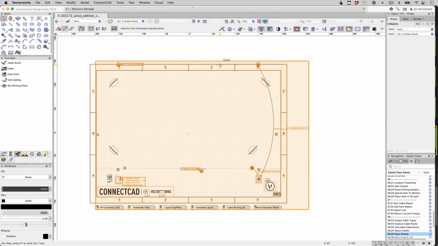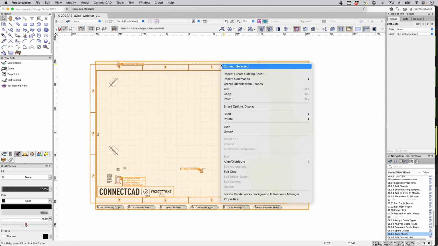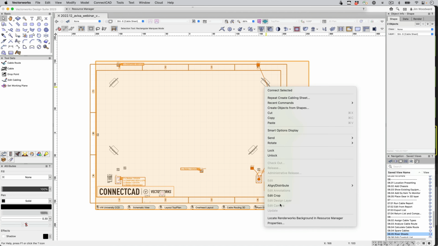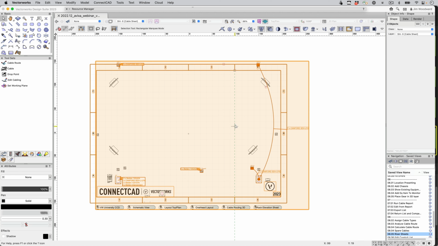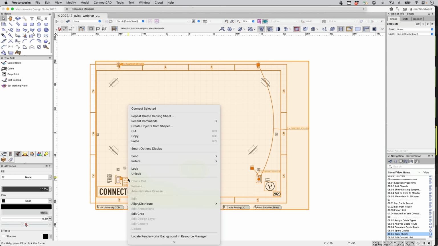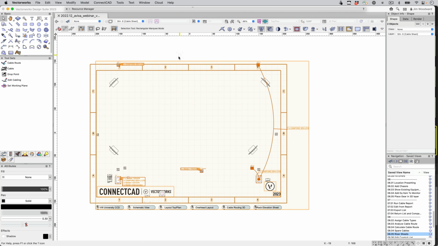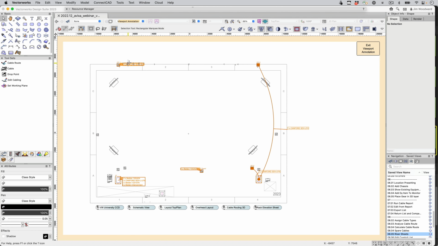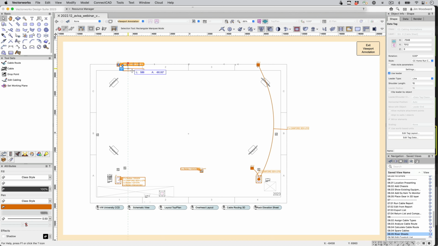And again, this is on annotations. If I double click this, right click on that. And then if we select and right click, edit annotations, we can then move these tags around.